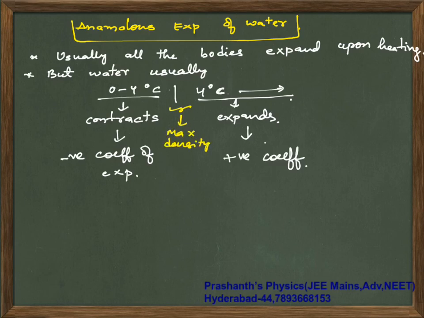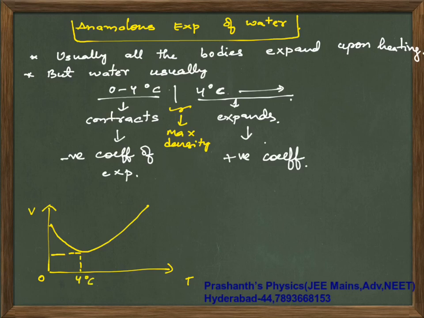So if I try to draw a graph of volume versus temperature, the graph will be like this. Initially the volume decreases between 0 and 4 degrees centigrade, and at 4 degrees centigrade the density of water is 1 gram per cc. This is your maximum density.